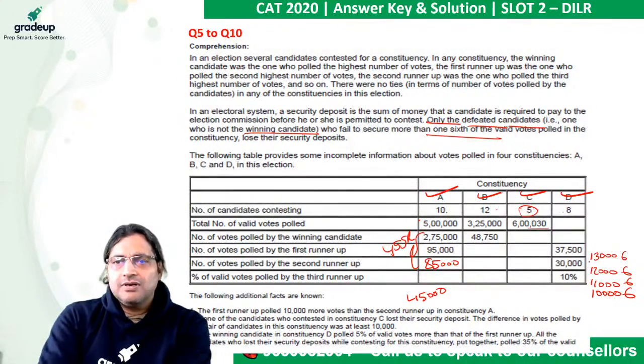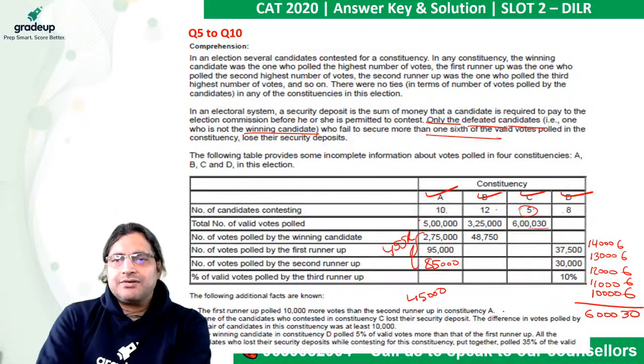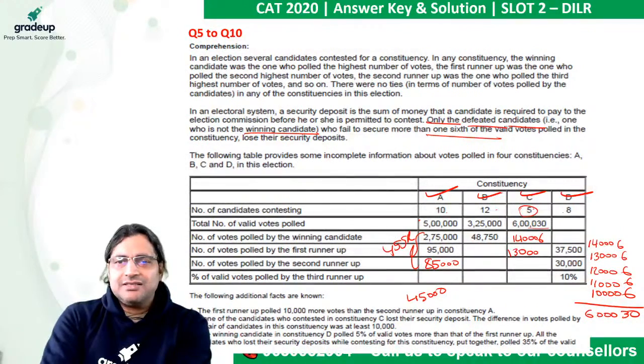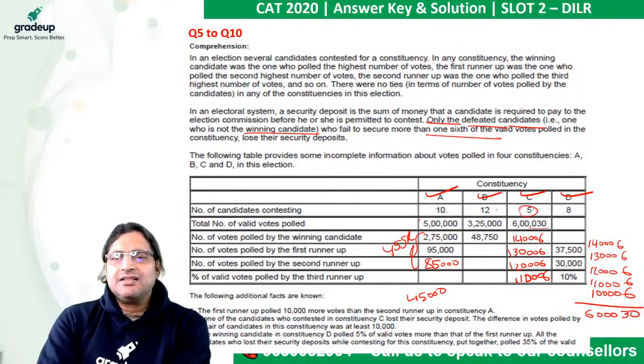1,30,006. Oh ho, 4 already. And the person above him must have got 1,40,006. Alright, if you take the sum of all these 5, incidentally you get exactly 6,30,000. So this number was straight away 1,40,006. This must have been 1,30,006, 1,20,006, 1,10,006, 1,10,006. These are the numbers.